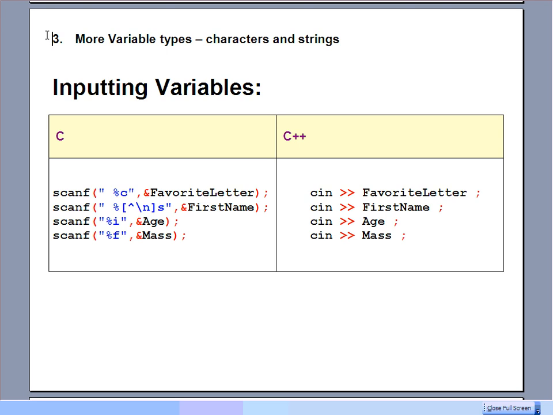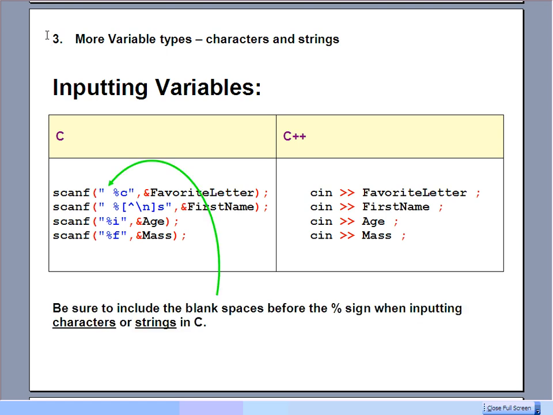But for C, we're going to use scanf, and you will have to give it notice of what to expect, and that's after the % sign. So the %c says, all right, you should expect a character to be typed in. And the next line down there does have a % and then quite a mess, but then there's an s letting us know that it's going to be a string that will get stored, or %i for an integer, or %f for a float. The crazy stuff in the square brackets for the input of the string just lets the compiler know that, yeah, we're going to be typing in some characters, but then once we get to an enter, that's when you can actually say that the string is finished.